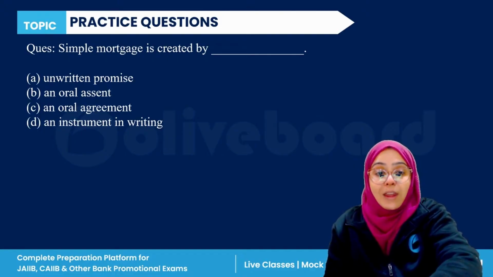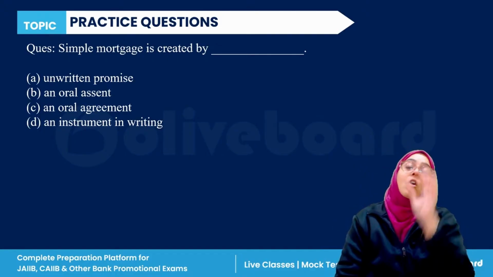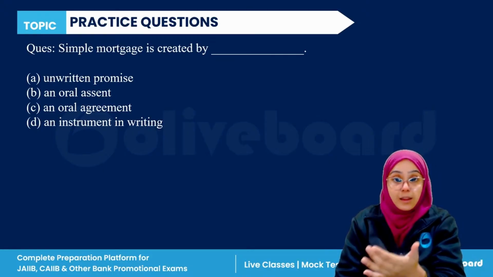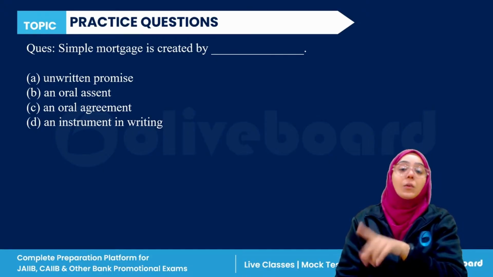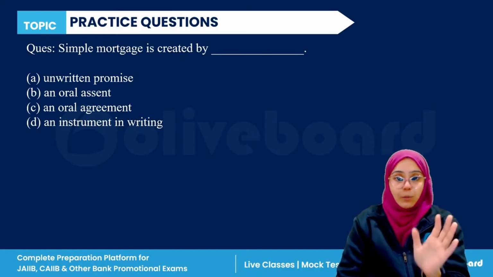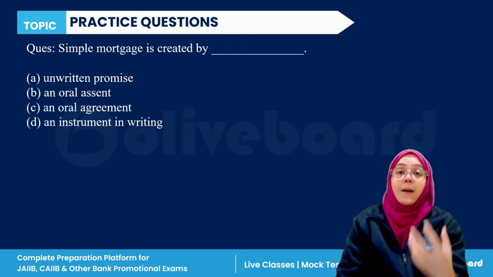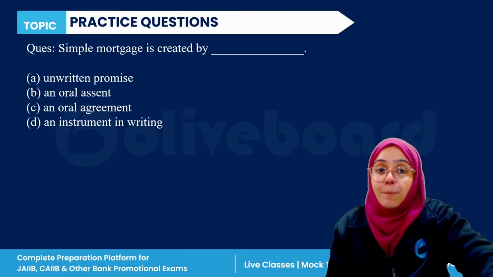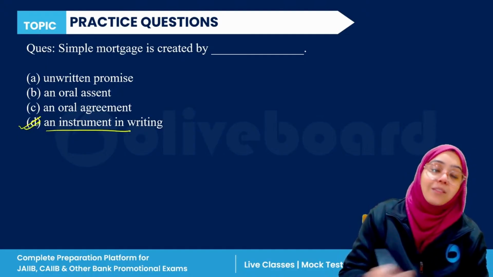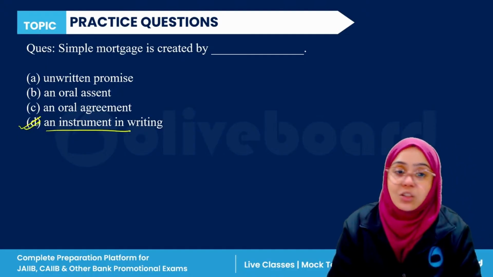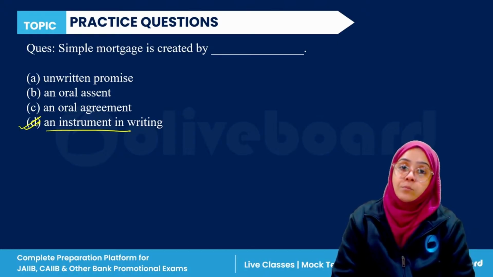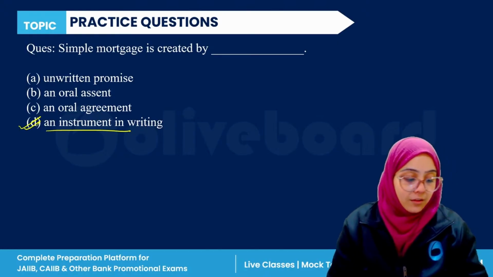So there are two very important things you have to note. Mortgage is related to immovable property like house, land, building, whereas hypothecation is related to movable property like car, bikes, gold. That is hypothecation, right? So if we talk about the mortgage, there is a simple mortgage which is created as an instrument in writing. So D is the correct answer, which is created as an instrument in writing. Clear? Done? Everyone? Done?